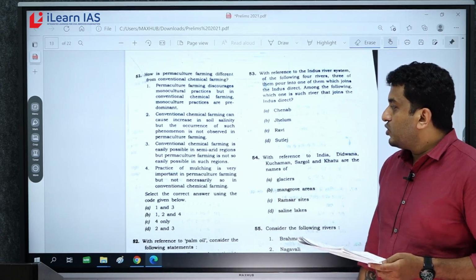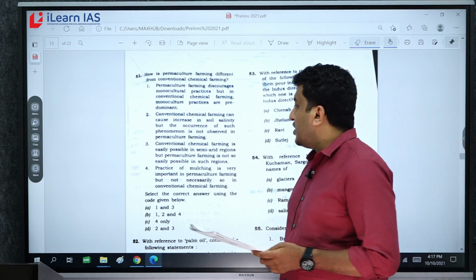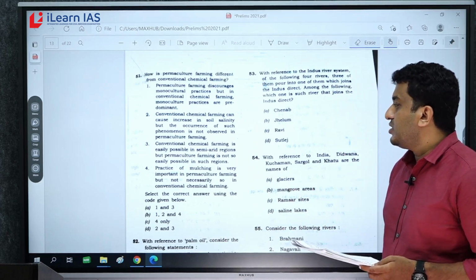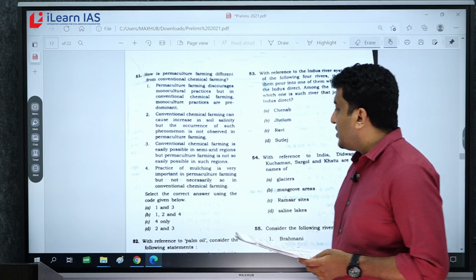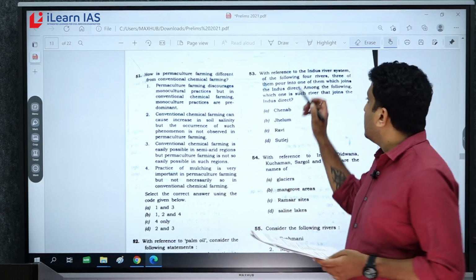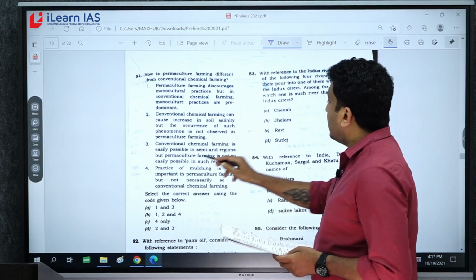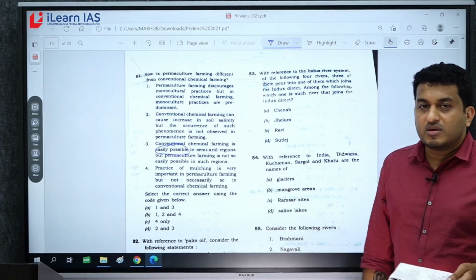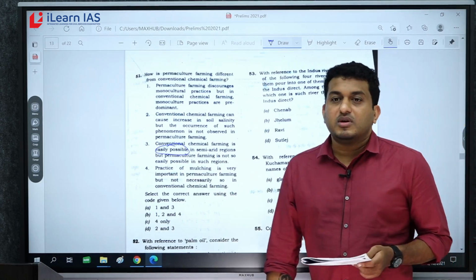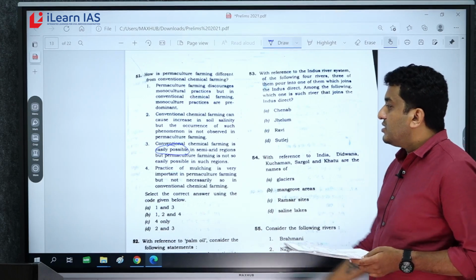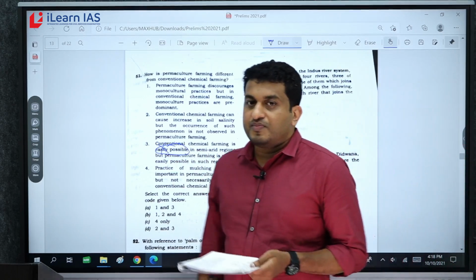Now if you go through statement 3, conventional chemical farming is easily possible in semi-arid region, but permaculture farming is not so easily possible in such regions. This statement is wrong. It is given easily possible. Conventional chemical farming is not easily possible. You need irrigation and other infrastructure inputs, right? So easily is a rotten tomato.